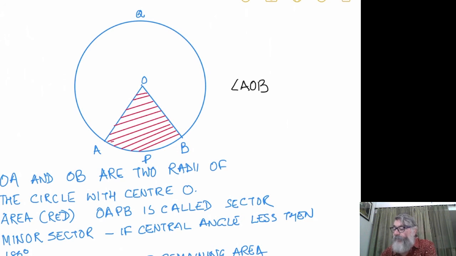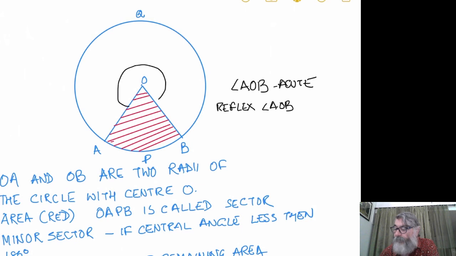Here you can see AOB is actually acute. And you have reflex AOB. Now reflex angle AOB is the angle which I am going to denote like this. Actually it has become the complete circle.